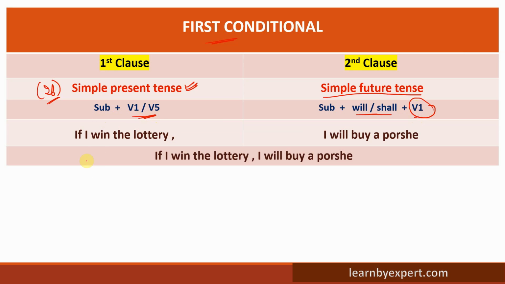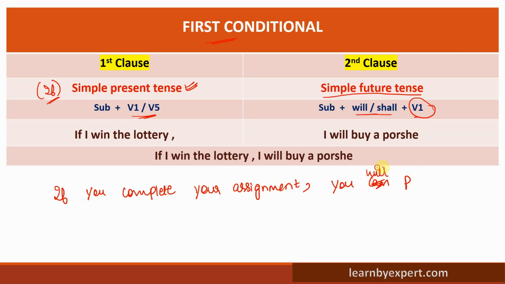So, there is one more example. I'll give you an example so that you will get clarity. Listen to this sentence very carefully. If you complete your assignment, you can, or you will play football.